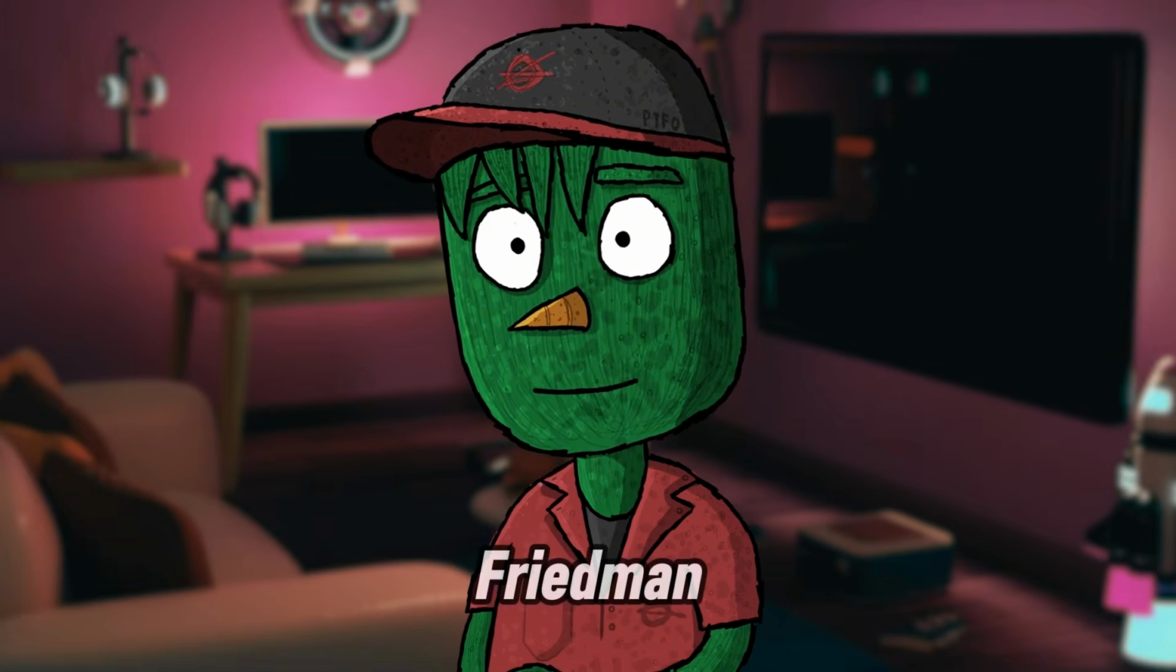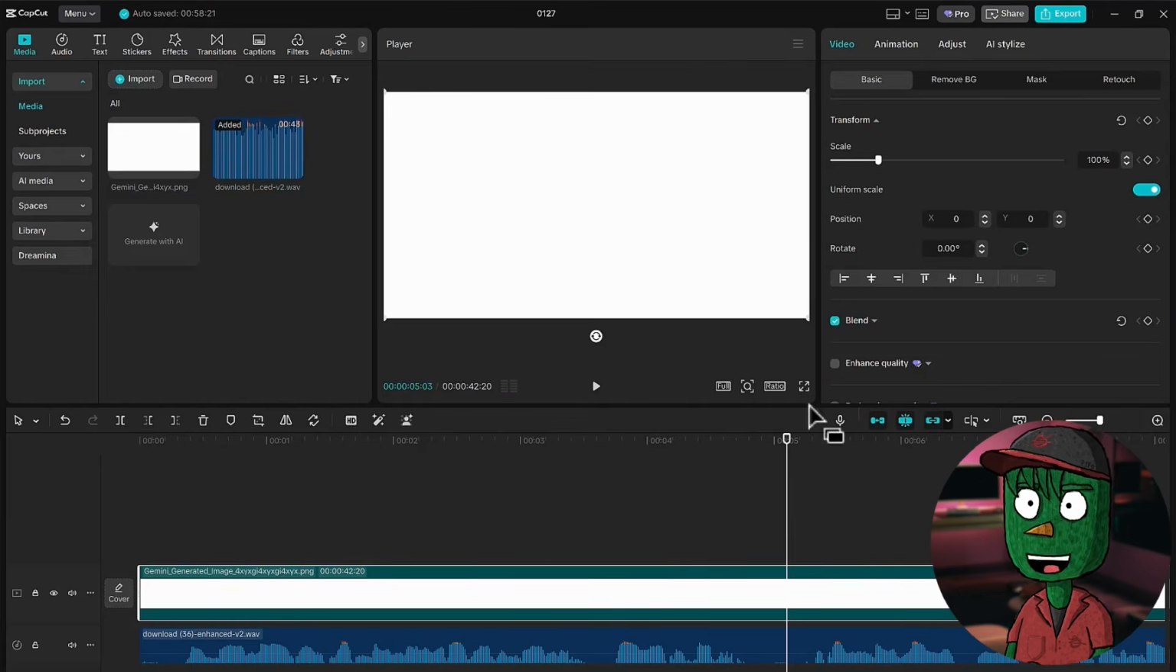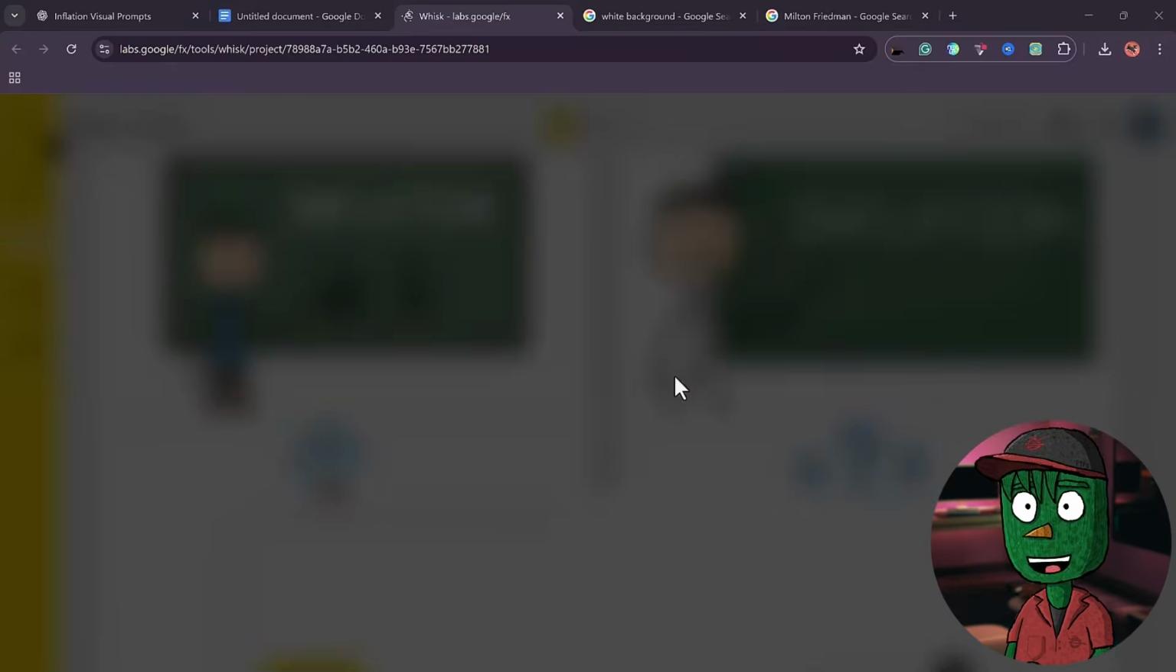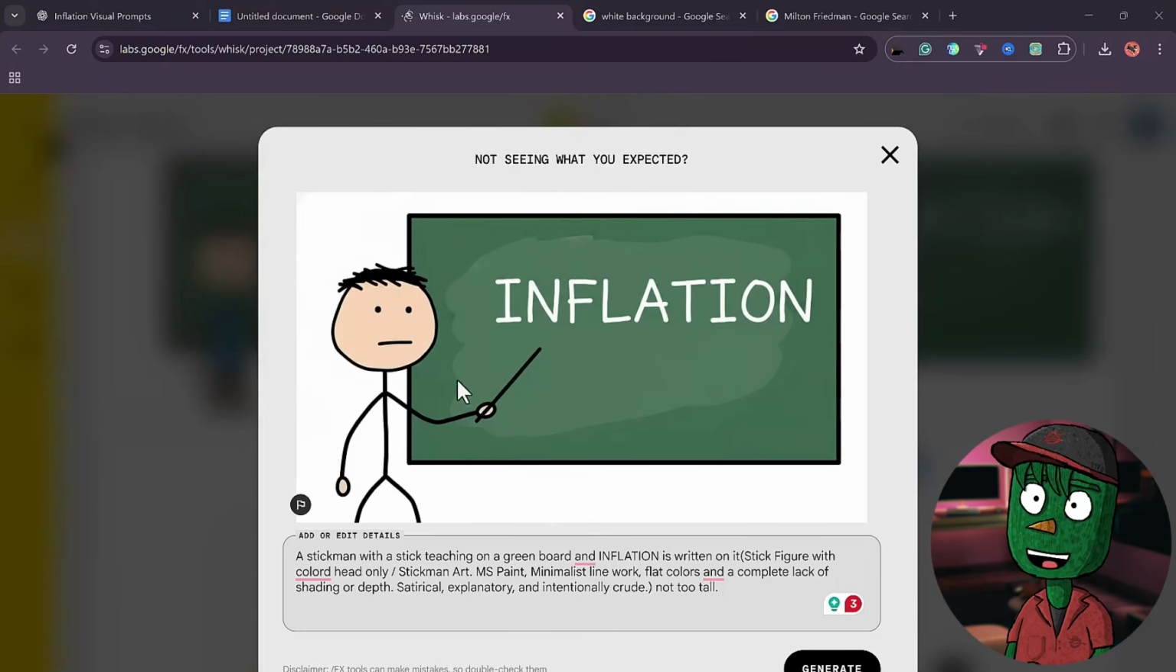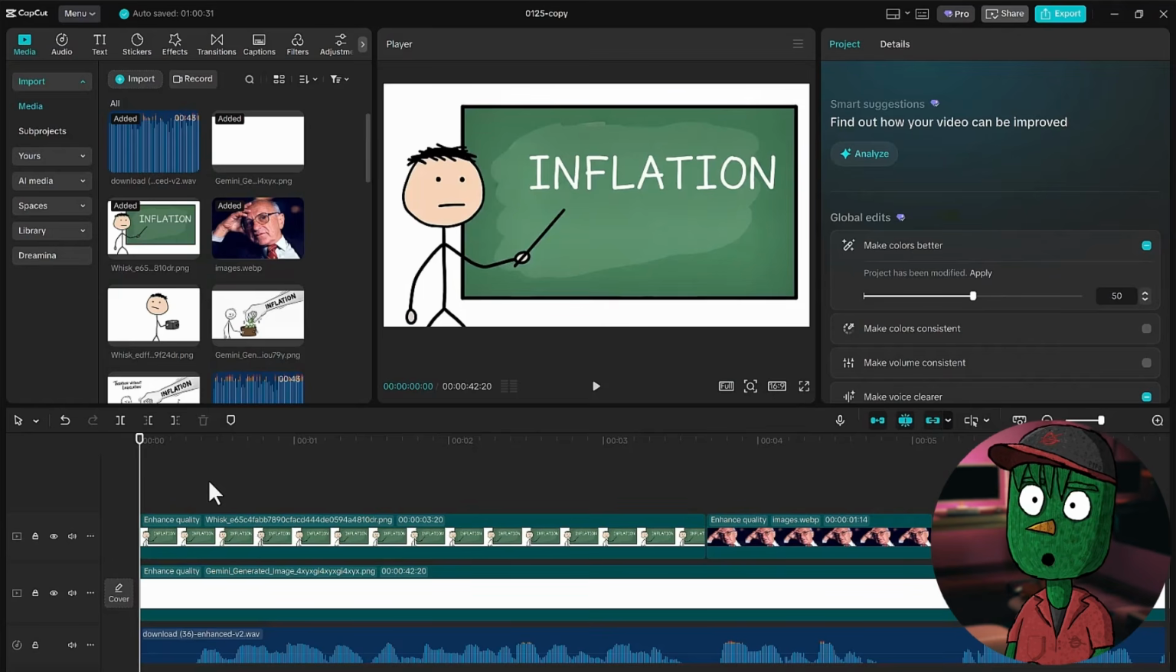By Milton Friedman. Okay, so first of all, I generated this image of a sticky man with a ruler pointing at a chalkboard with inflation written on it. I just needed it because the first 5 seconds was talking about inflation. So what you just need to do is listen to the voiceover and find something that is going to visually represent it. The images you generated with Whisk, some of them are not going to be useful for you because what you want to generate, it won't give you exactly that.